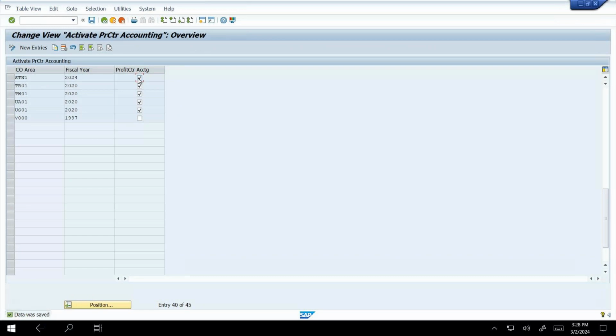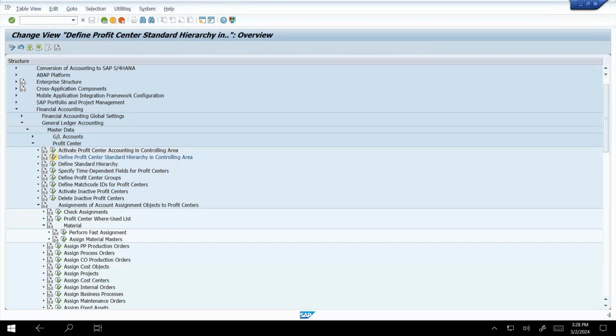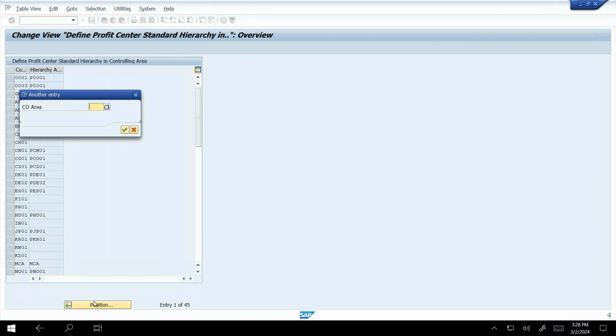Next, we need to define the profit center standard hierarchy. So we have to go back, and here we can see Define Profit Center Standard Hierarchy in Controlling Area. Execute that and position your controlling area, STN1. Just enter it.